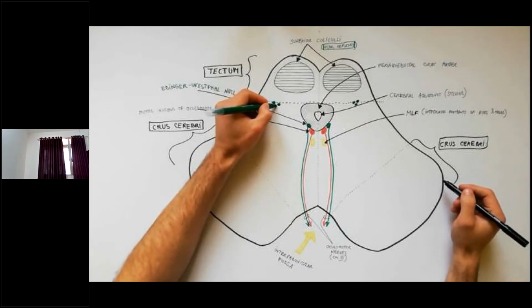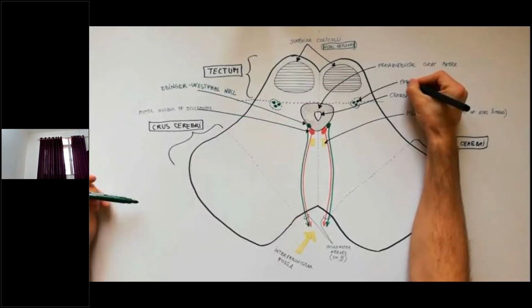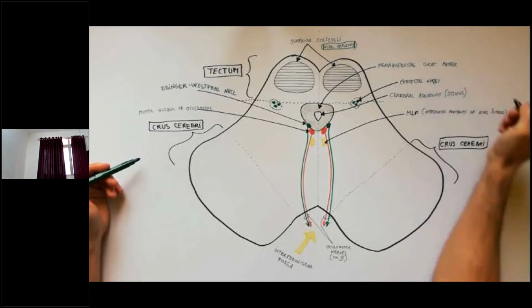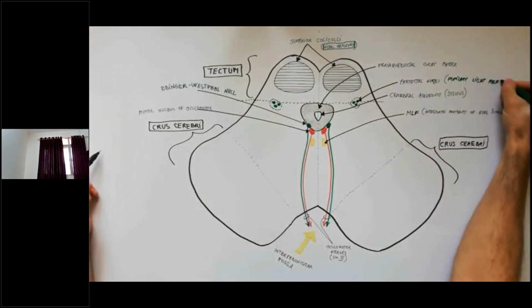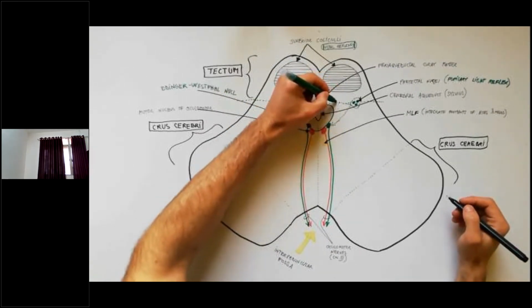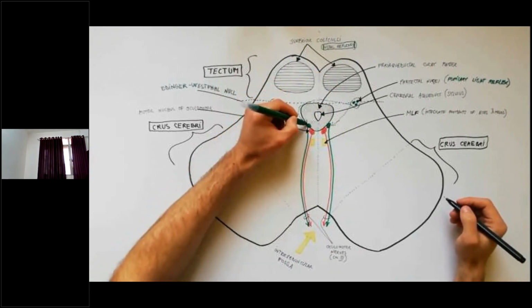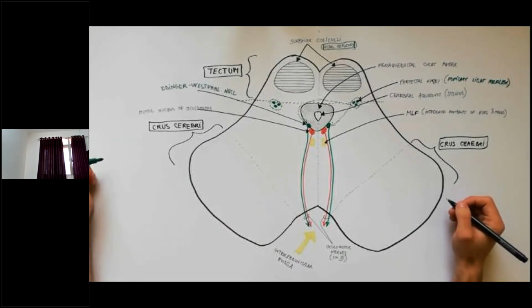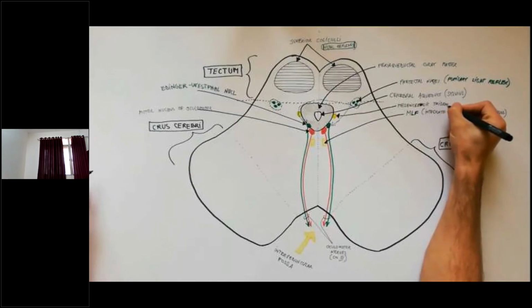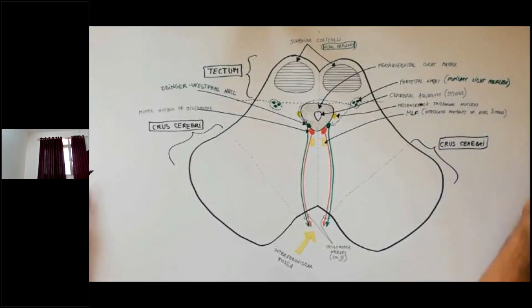Just anterior to the superior colliculus are the pretectal nuclei, which are a group of nuclei involved in the pupillary light reflex. This group of nuclei is interconnected with the Edinger-Westphal nuclei on both sides. Lateral to the periaqueductal gray matter, we have the mesencephalic trigeminal nucleus.